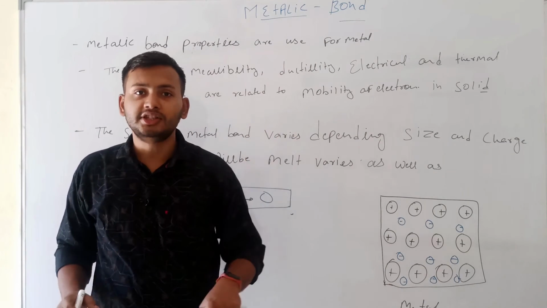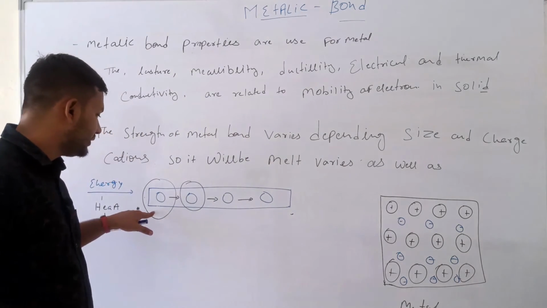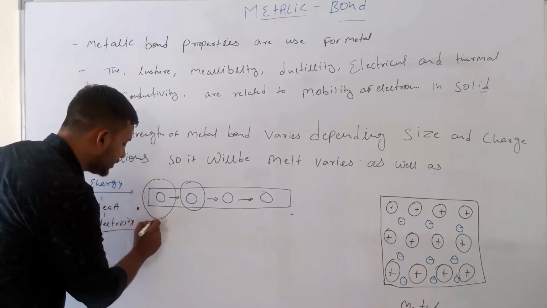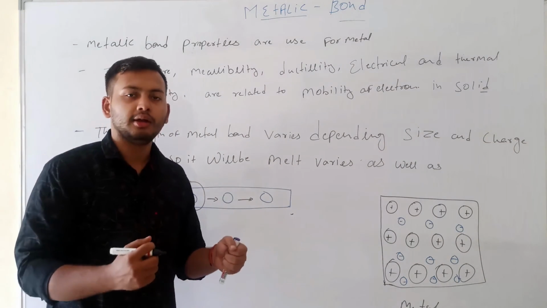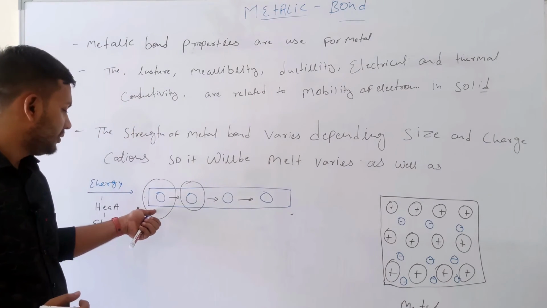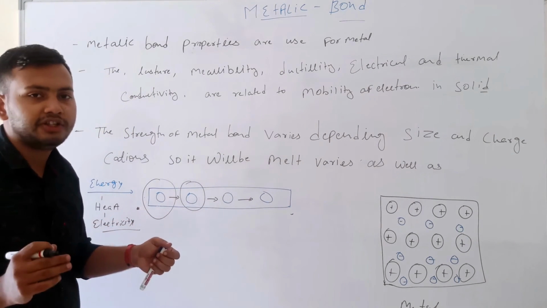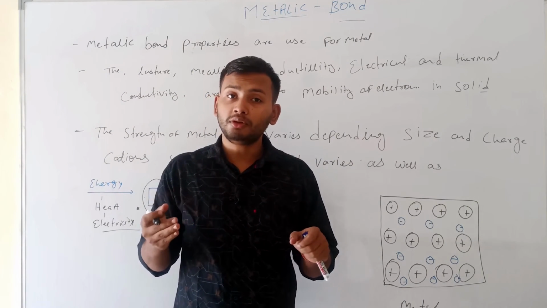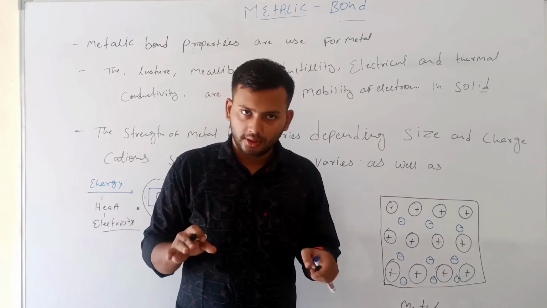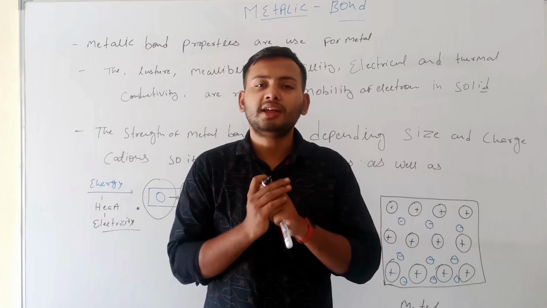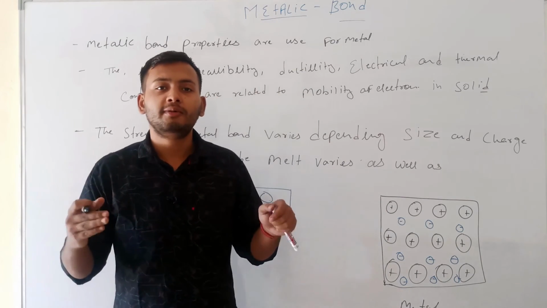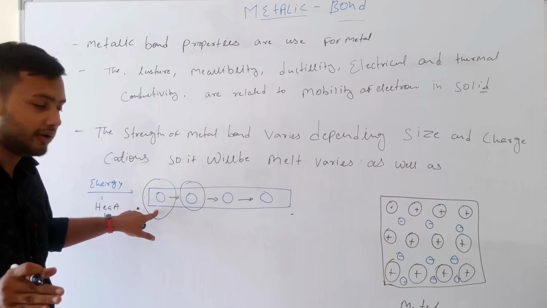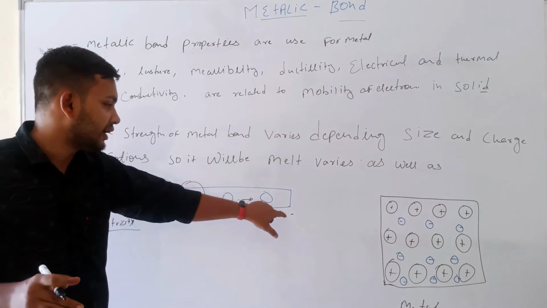If we release heat, then the movement of electrons is slow. If we release heat like that, this will be freezing, and at the freezing point the movement of electrons is slightly slow. If we put absolute zero in our universe, having nothing, and we can never reach absolute zero, because at absolute zero the movement of electrons is much lower than the other, so we call it the conductivity of electrons.